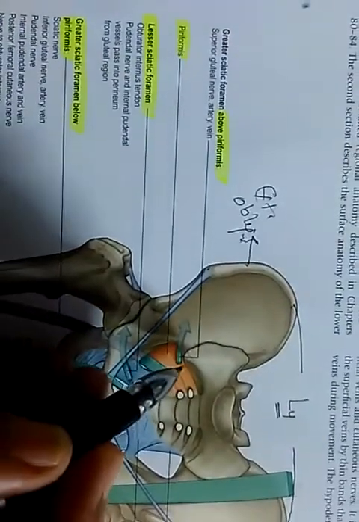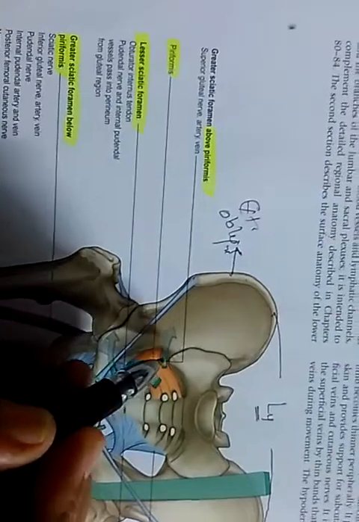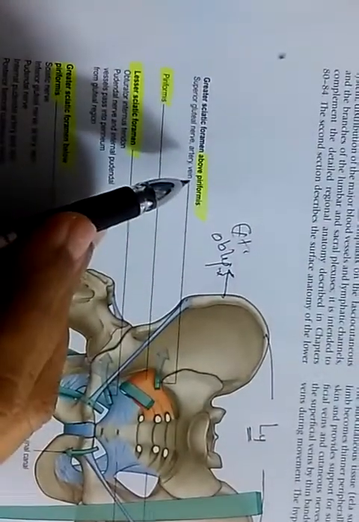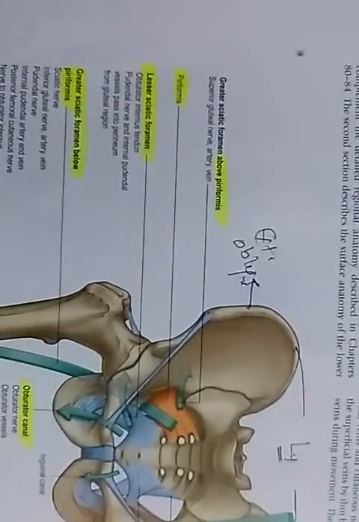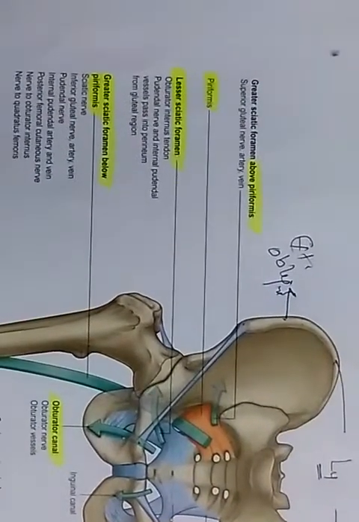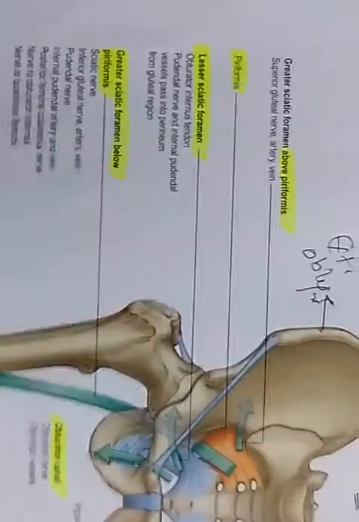Above the piriformis muscle there are some structures, which are the superior gluteal nerve and vessels. So you can see here, this is piriformis, and the structures passing above the piriformis through the greater sciatic foramen are the superior gluteal nerve, artery and vein.